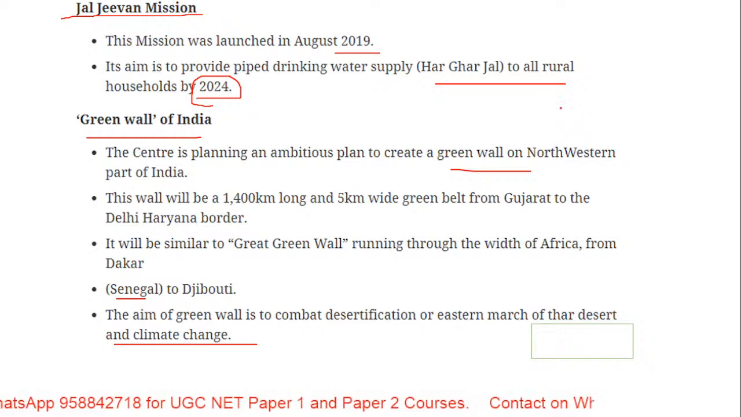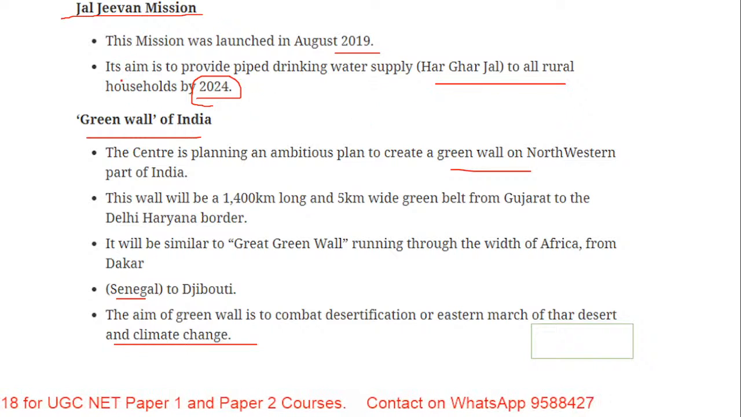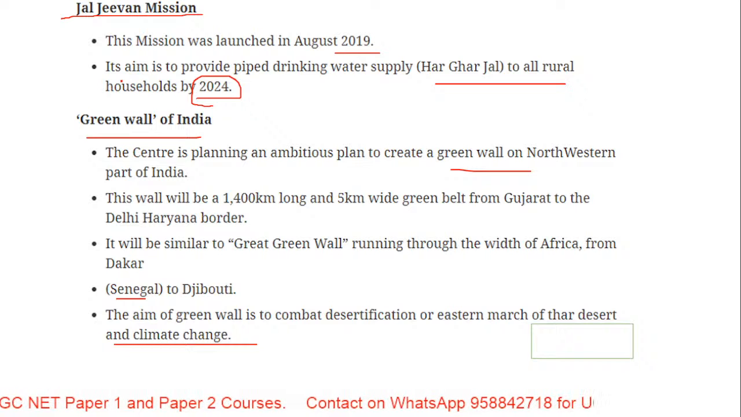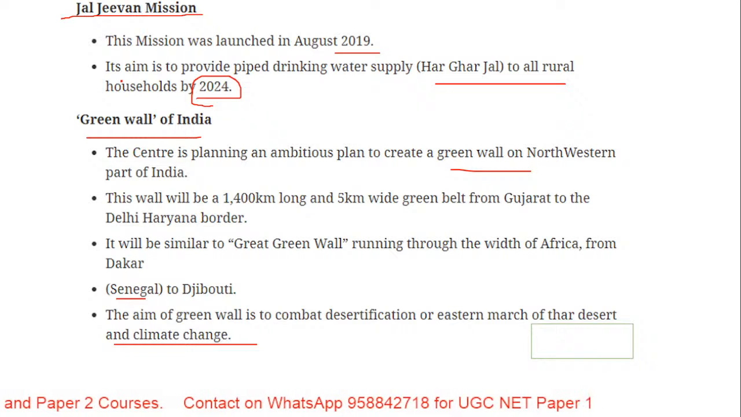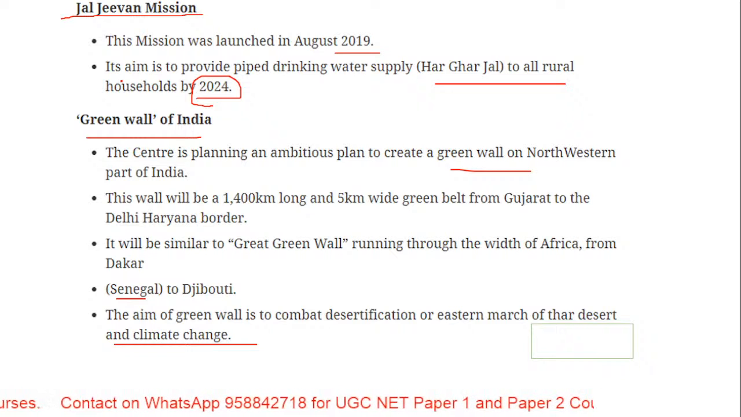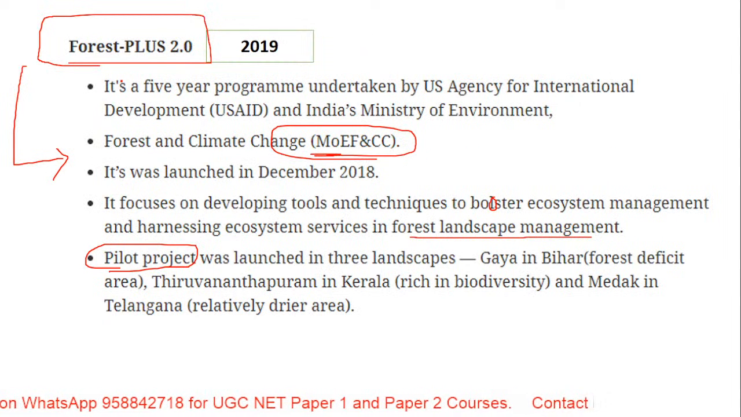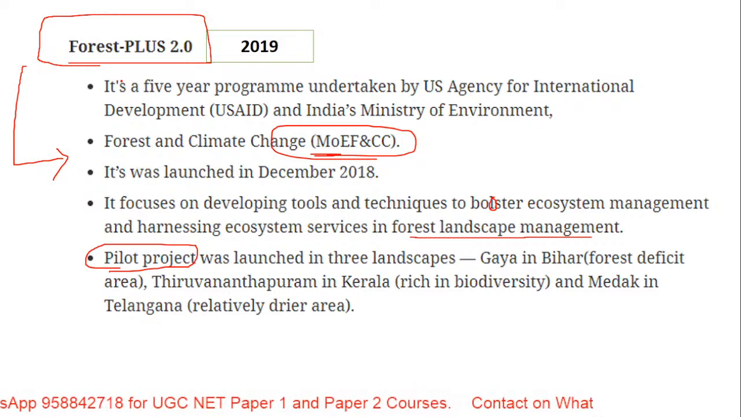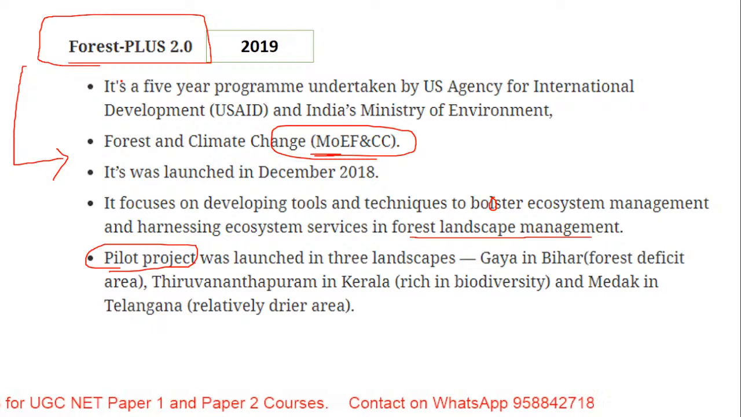Jal Jeevan Mission is basically Har Ghar Jal, that is, every house in the rural area should get water, and the target was 2024. And the Green Wall of India was basically to combat desertification, as an initiative in environment. And Forest Plus 2.0 is a pilot project which was launched in order to boost ecosystem management.